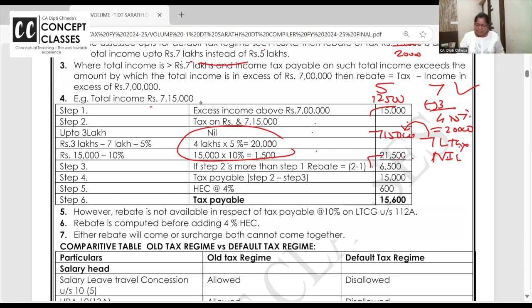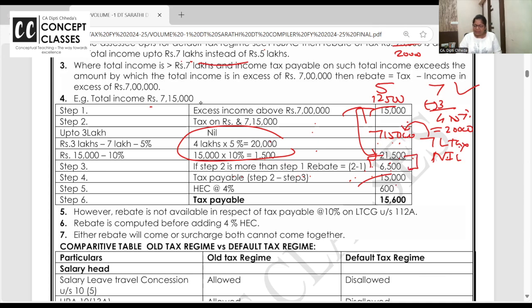Okay. If the step 2 is more than step 1, then relief will come. How much? 7 lakh 15,000 and here 21,500. So 21,500 minus 15,000, 6,500 I want as relief. And after the relief, the tax is coming to 15,000.